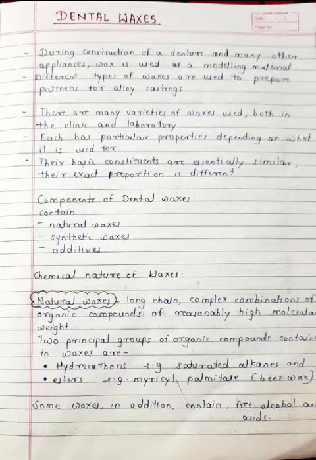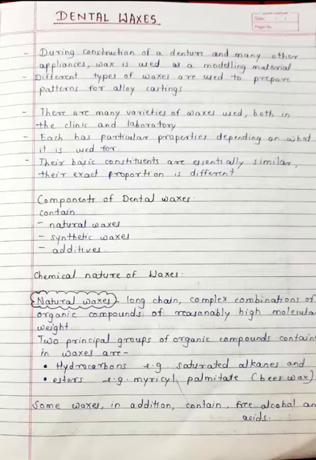Now the components of wax. Dental waxes contain natural waxes, synthetic waxes and additives. So these are the constituents of dental waxes. Now the chemical nature of wax. So we will discuss the chemical nature of wax. First we will discuss the natural waxes.